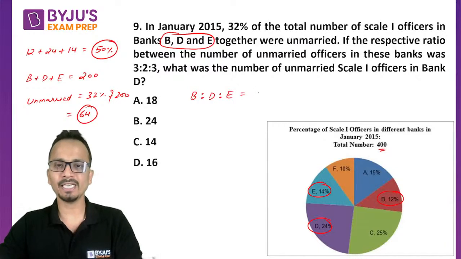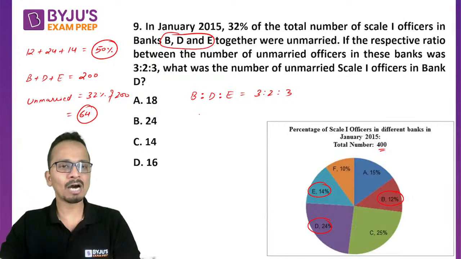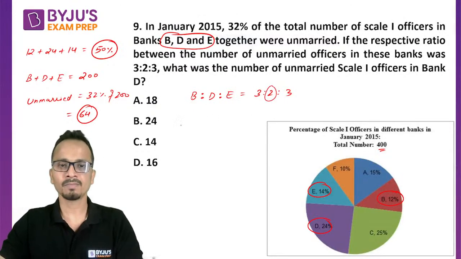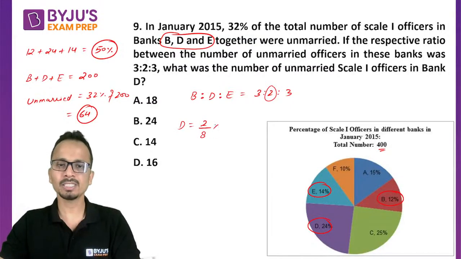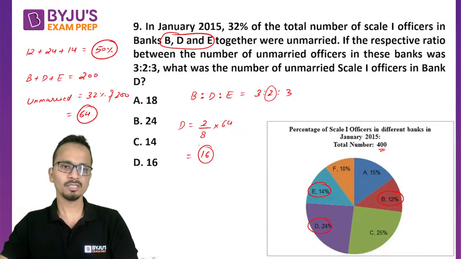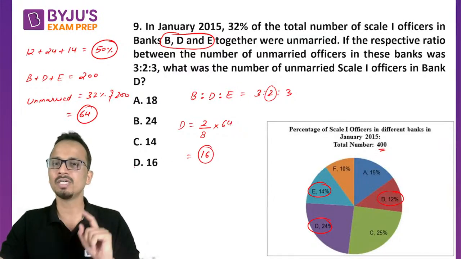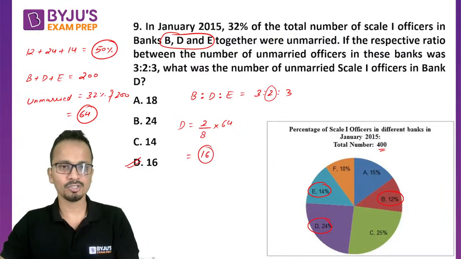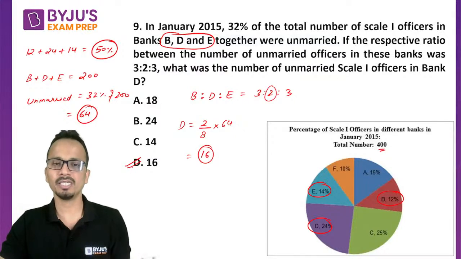What is the ratio given for B, D, E? 3:2:3, and I can now divide 64 in this ratio and get the value of D. So the value of D will be 2/8 into 64, and that will come out to be 16. So 16 is the number of unmarried Scale 1 officers in bank D. So the correct answer is option D.